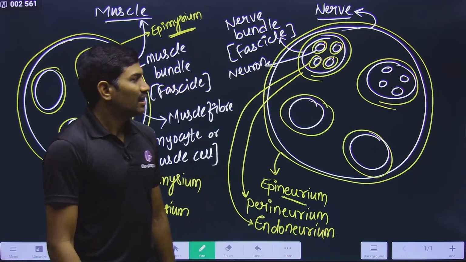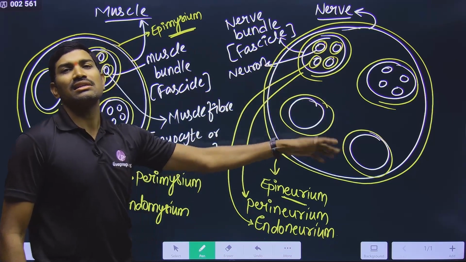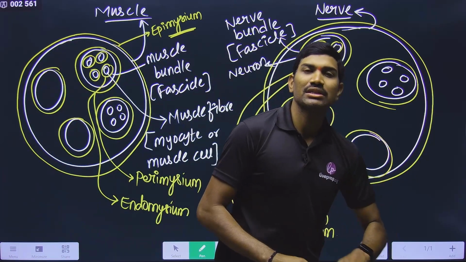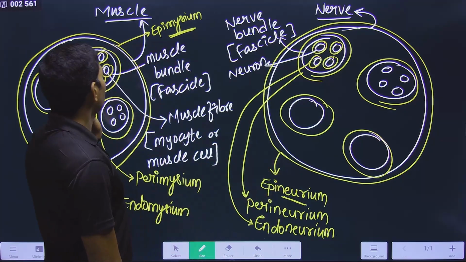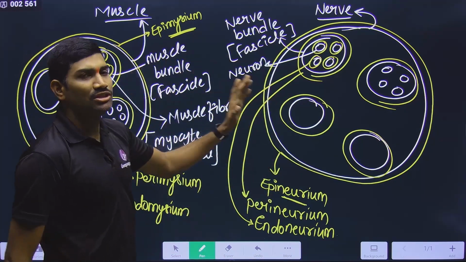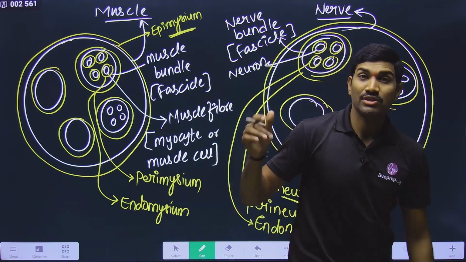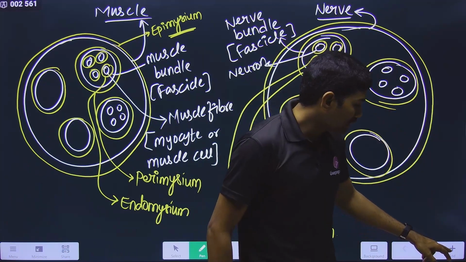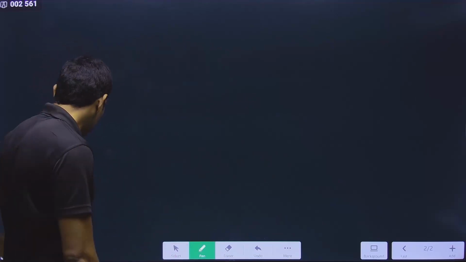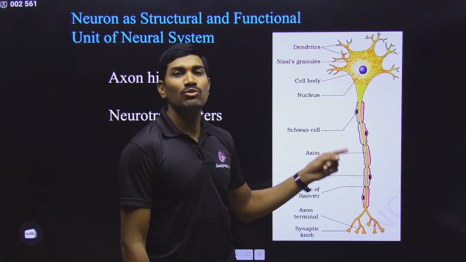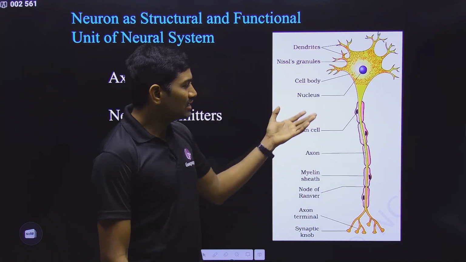Understood or not? And not only this, there are many other cells that are present in the nerve. Okay, so this is the general information, and you can compare between these two and easily remember all these names. This information was not given in NCERT, but better try to remember, because this is very simple and easy information, and it may be useful for you. And now we are talking about the individual neuron. And what is the structure of the neuron?